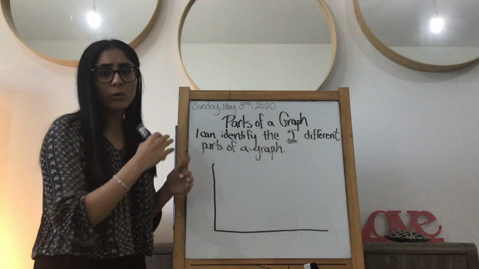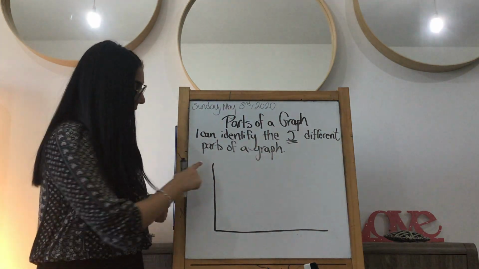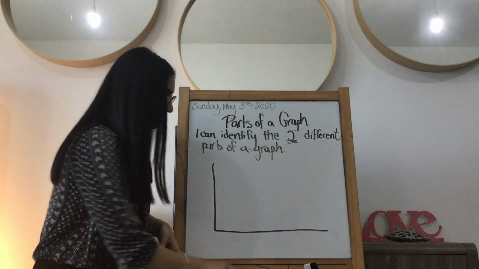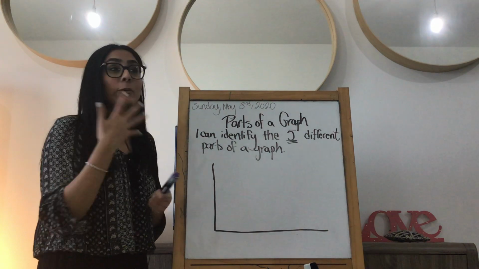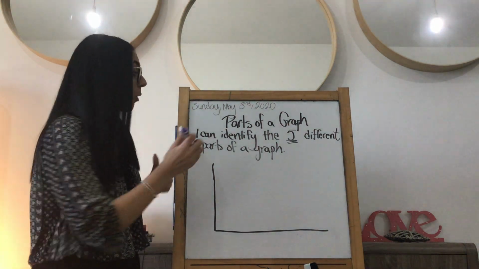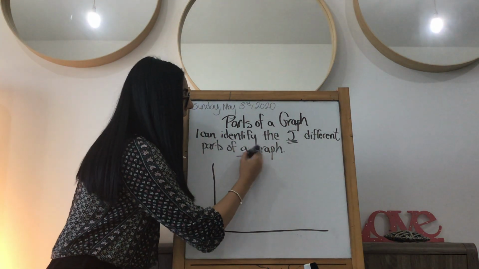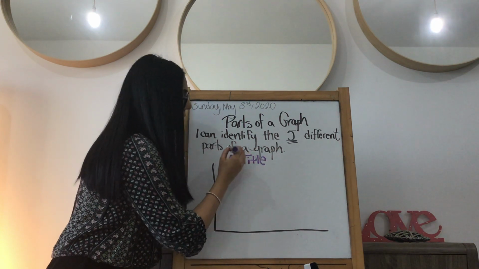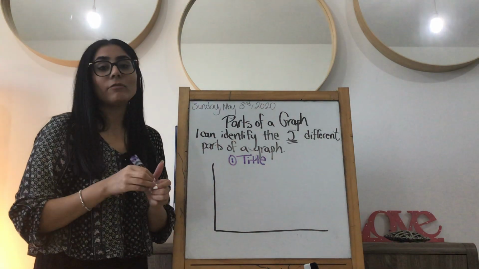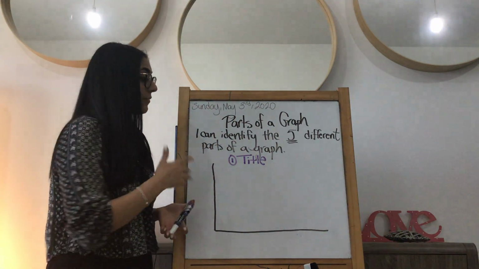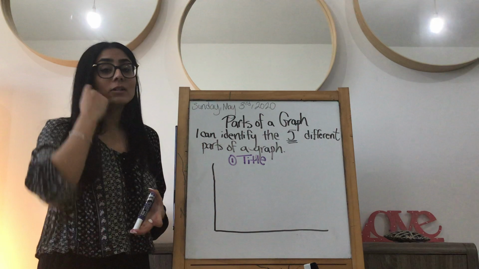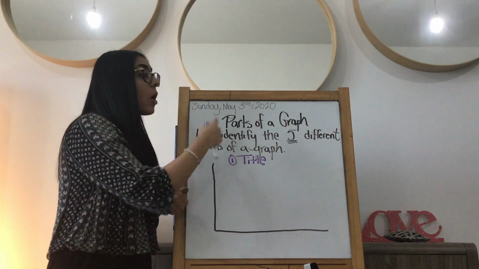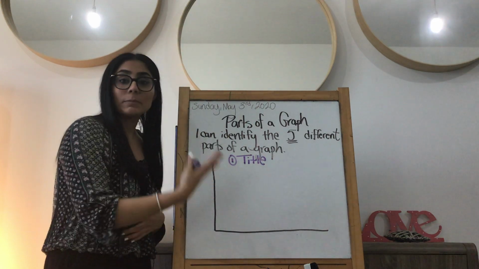And I'm going to draw this and I'll go through parts of it. So I've got my L shape. Now, the reason I told you to leave a space here is because you always have, and think of it like when you're writing a story, right? You always need to start with a title, okay? That is one element, and I'll write 1. You always have a title of your graph. You can't just have a story with no title. It needs to have a title, and the title always tells us what the graph is going to be about.